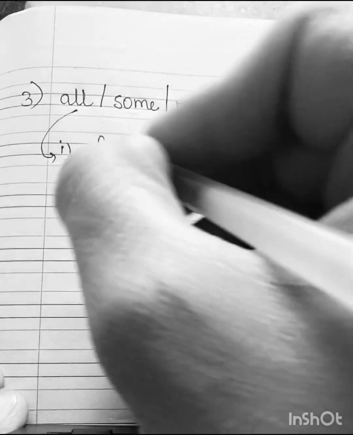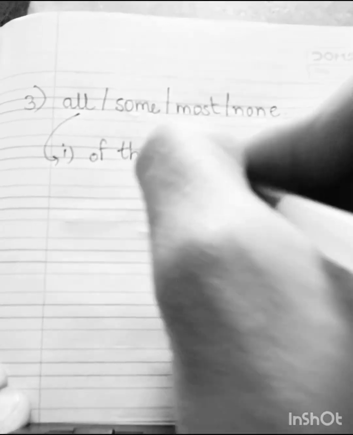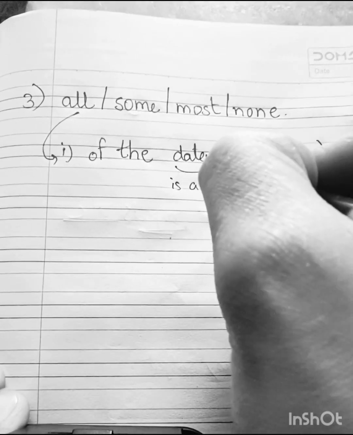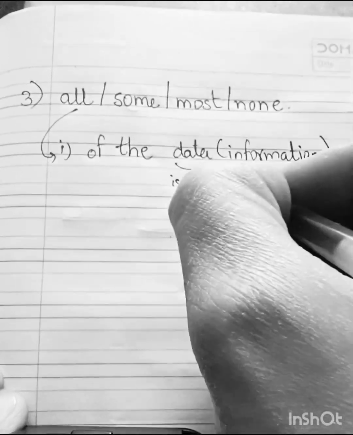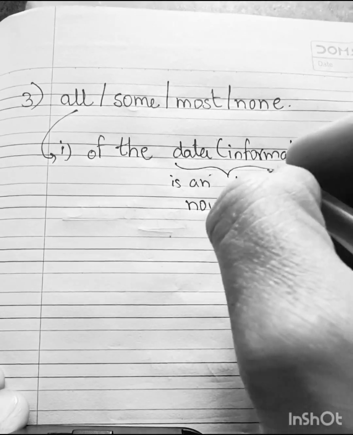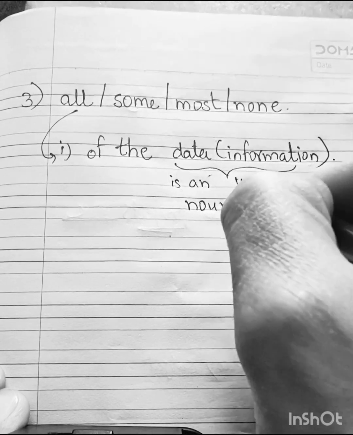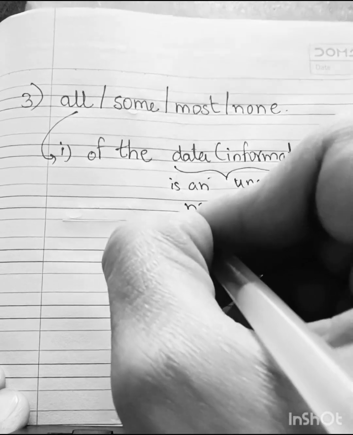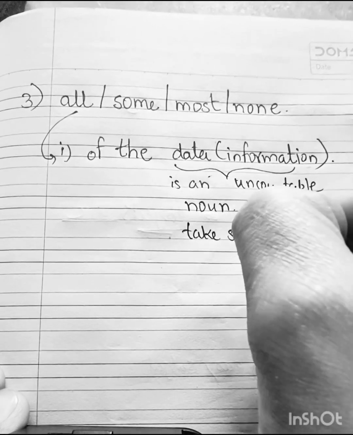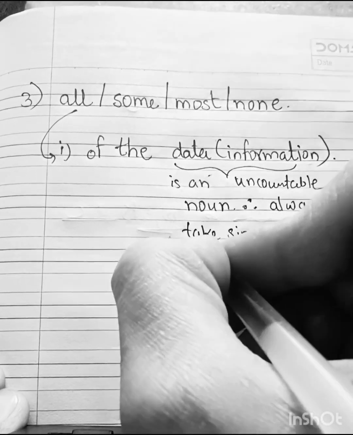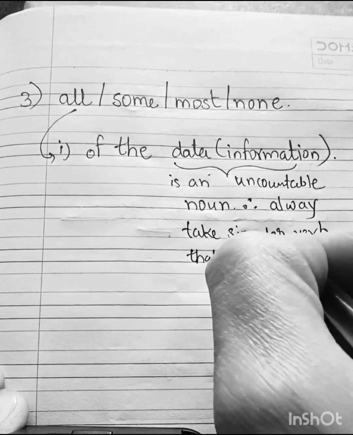Information or data is an uncountable noun, therefore always take a singular verb, that is is.